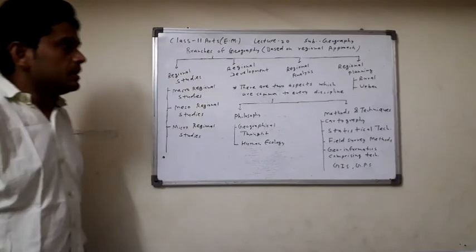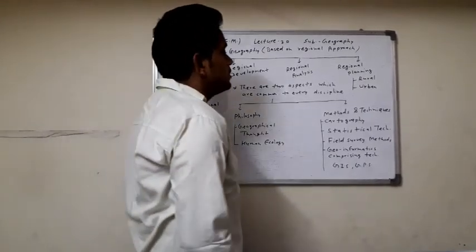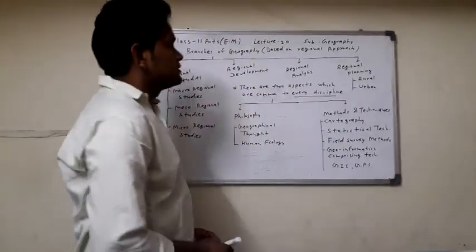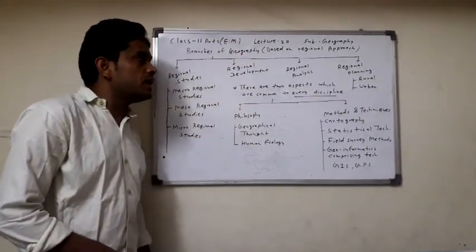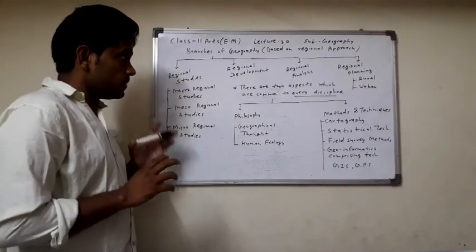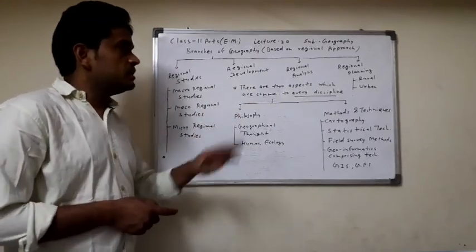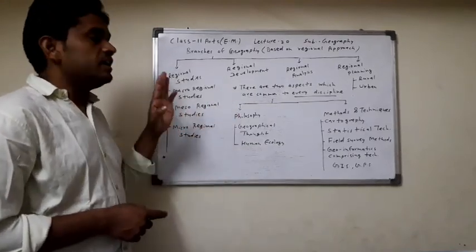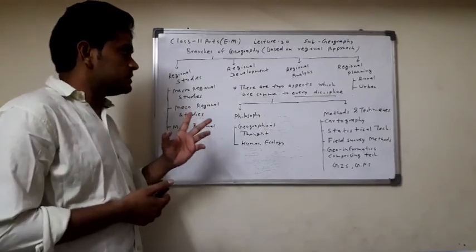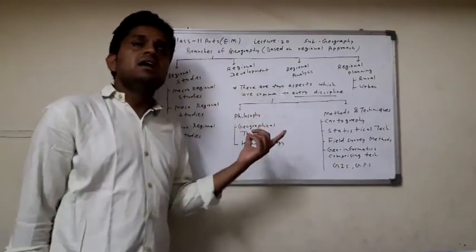regional planning. Now, there are two aspects which are common to every discipline, every subject: philosophy, and methods and techniques.